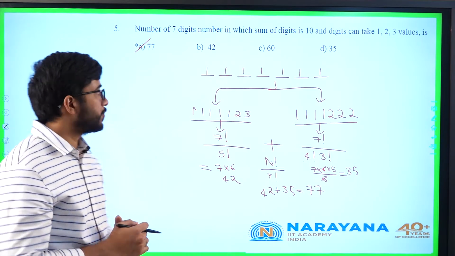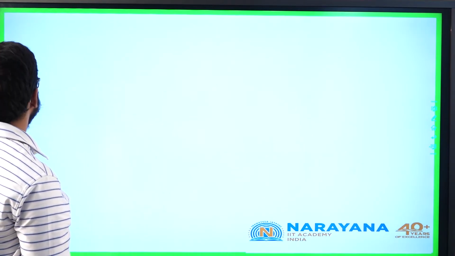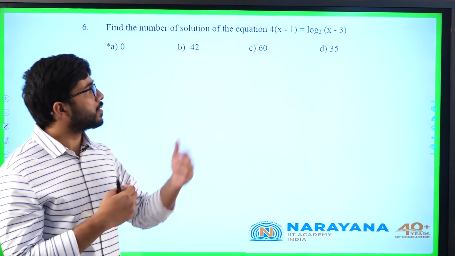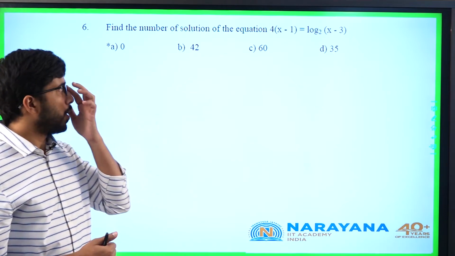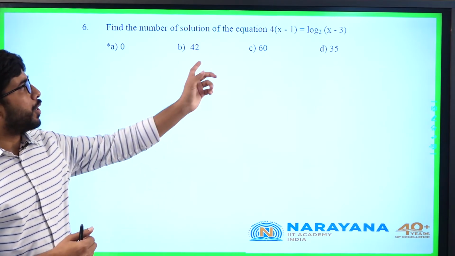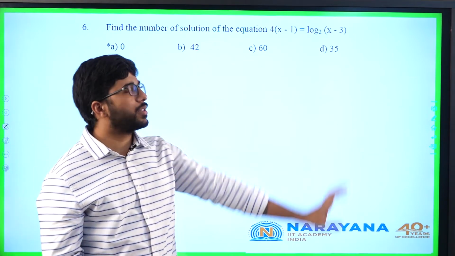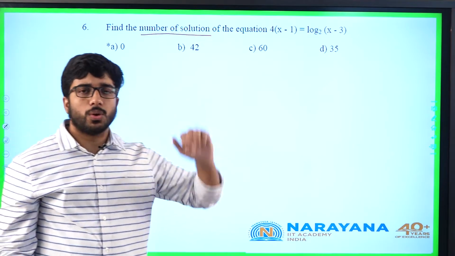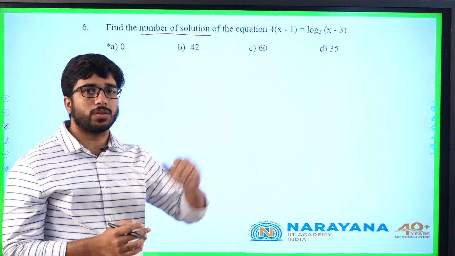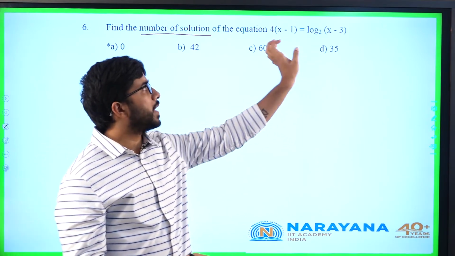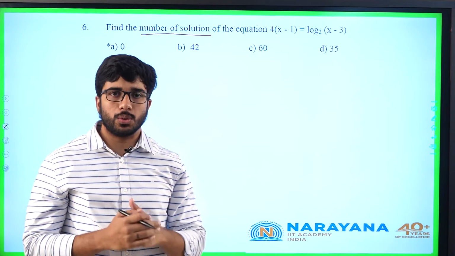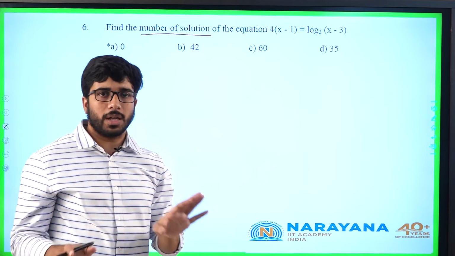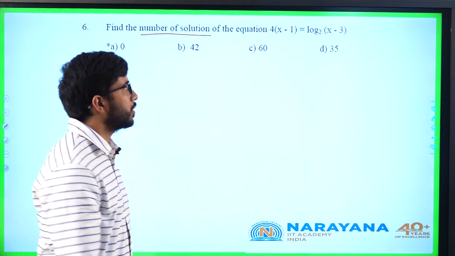Let us go to 6th question. Find the number of solutions of the equation 4 into (x minus 1) is equal to log of (x minus 3) to the base 2. This comes under differential calculus, monotonicity. Whenever it asks for the number of solutions, the idea must go to drawing graphs, because you do not need to find the solution here. A logarithmic expression and a polynomial expression can't be solved unless you know the trivial roots. So if you draw the graph, it will be enough, because the exact solutions you do not need.